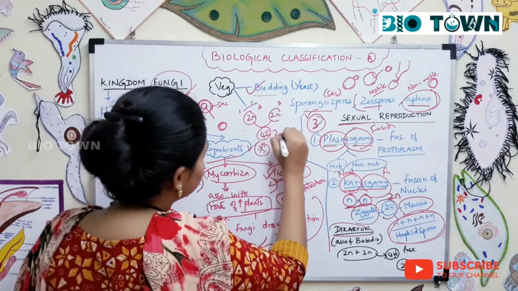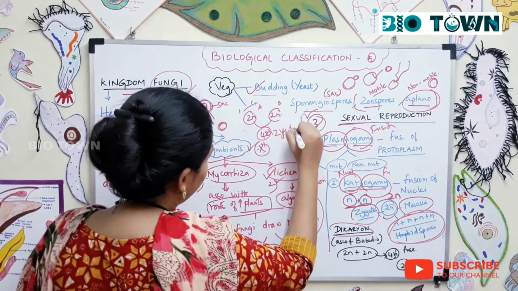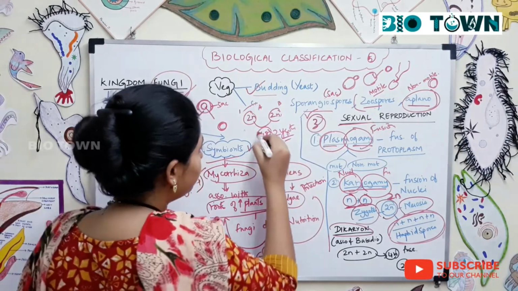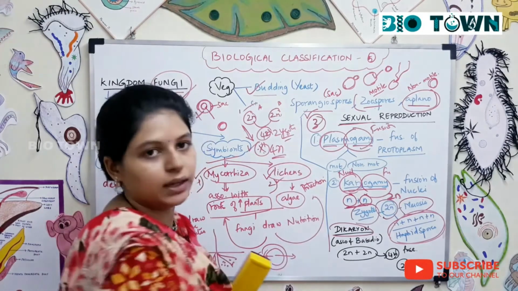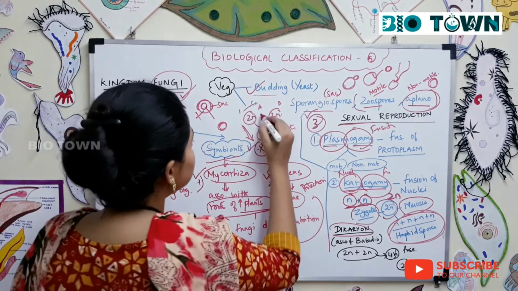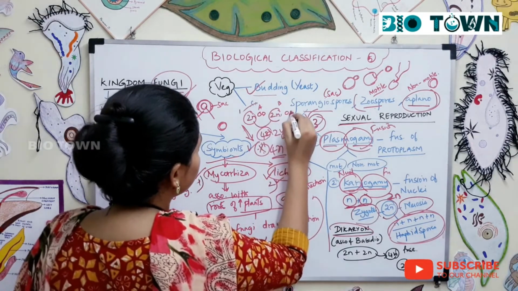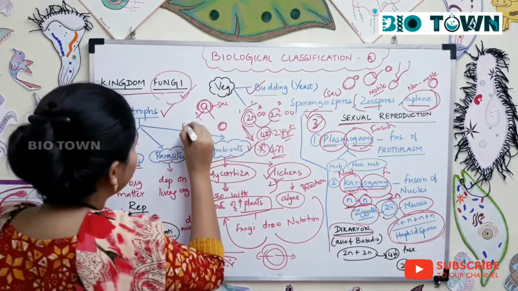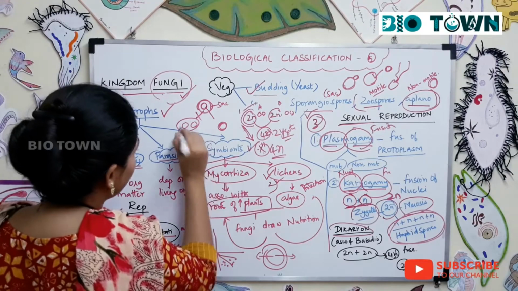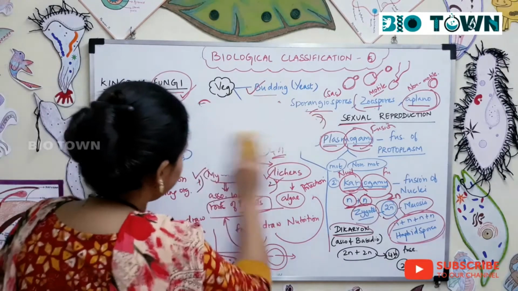Now what would be the zygote? Alright. So now to reduce this 4n number of the zygote, what happens? These parental nuclei, so I mean to say not the cell, they have 2 nucleus. Alright. See.